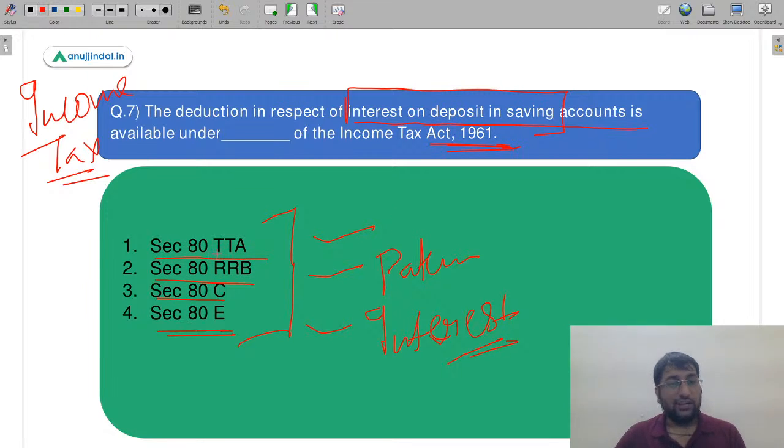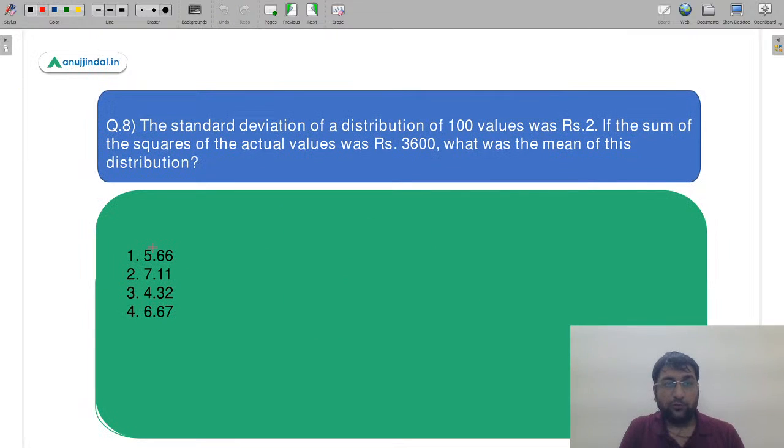So royalties and patents, 80RRB, absolutely correct. A lot of you are very well aware about these provisions. Very good. I'm very glad to see such answers. And 80TTA is relating to interest on deposit. The value is 10,000 and you guys are absolutely correct. Wonderful. So let's move to the next question now.